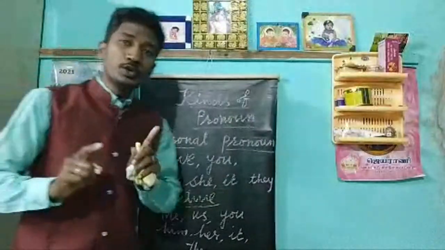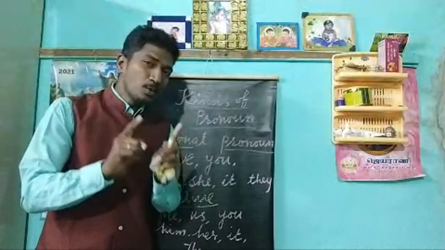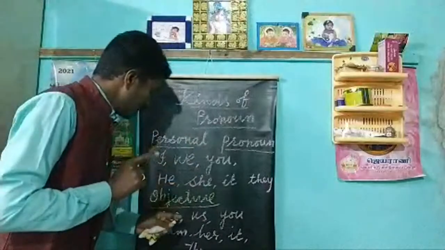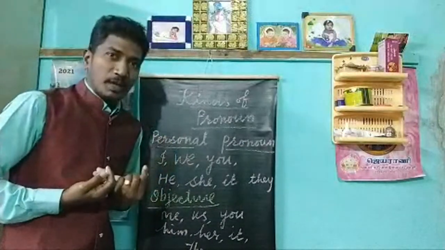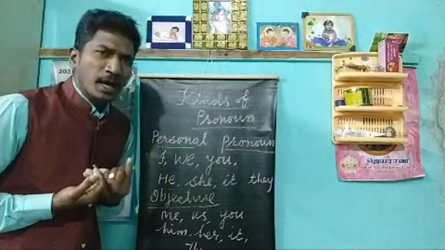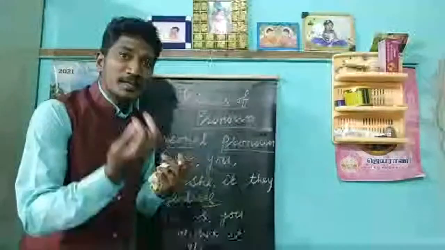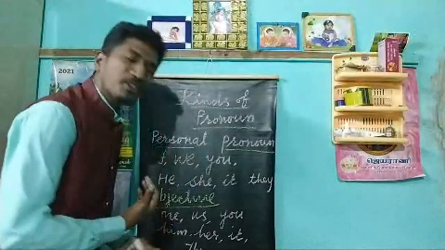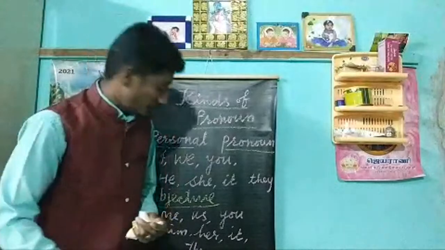So how do we use them in our sentences? He gave me a pen, and my father brought us a new pen, and I gave you a book, please give me back. I gave him a bicycle to ride for some time.